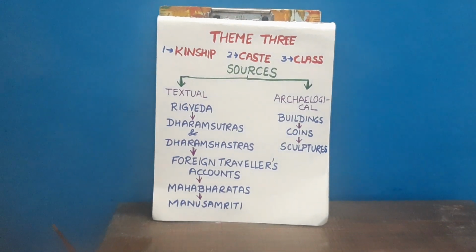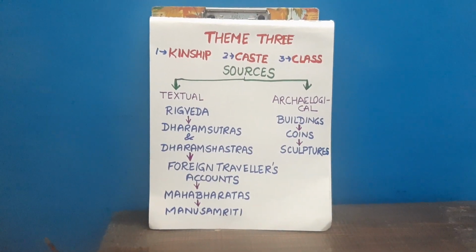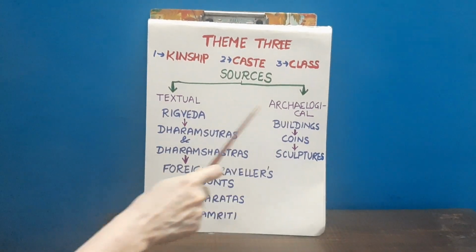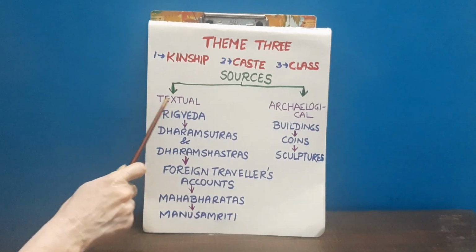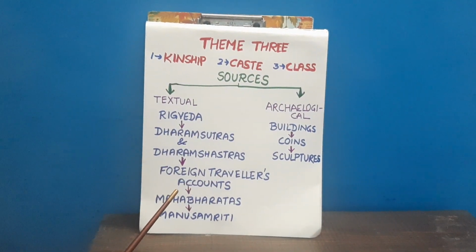And again the sources are very important always, so we are taking the sources. There are two types of sources. One is textual and another is archaeological evidences.